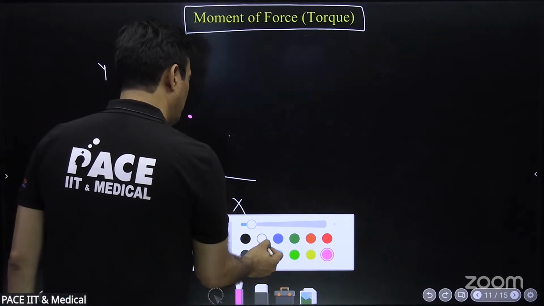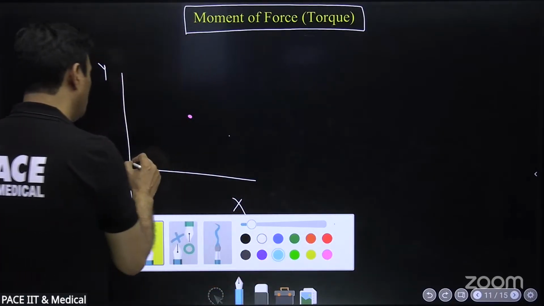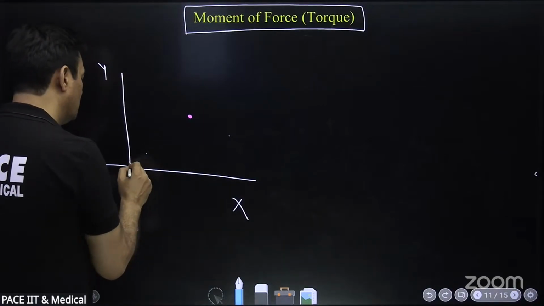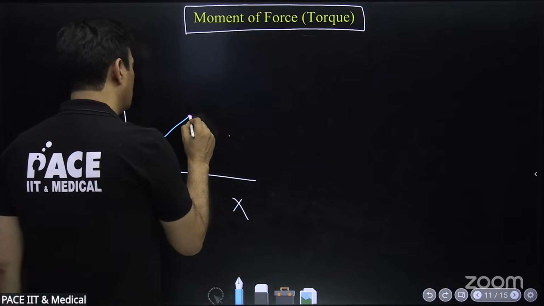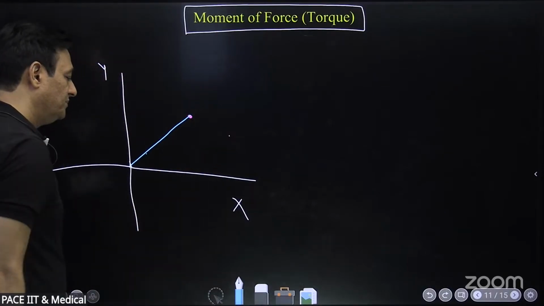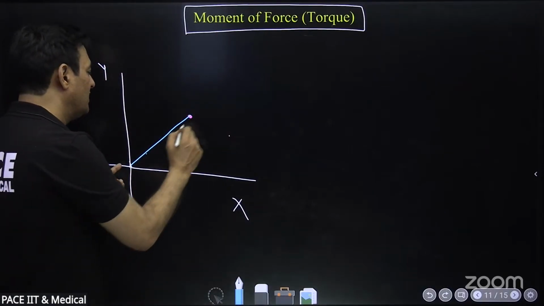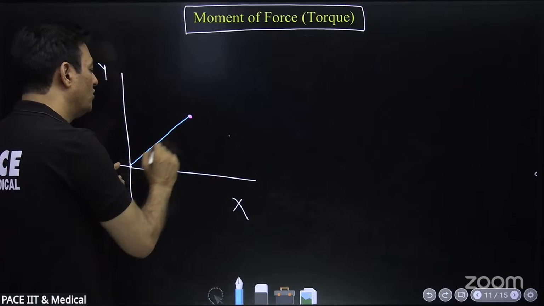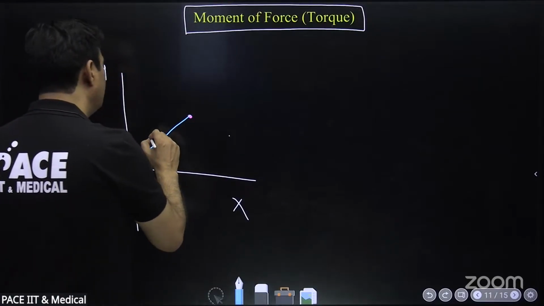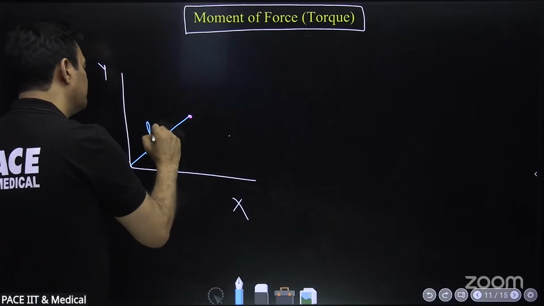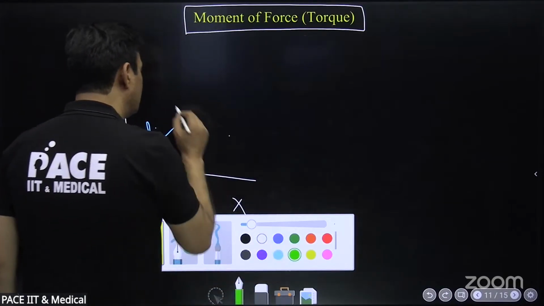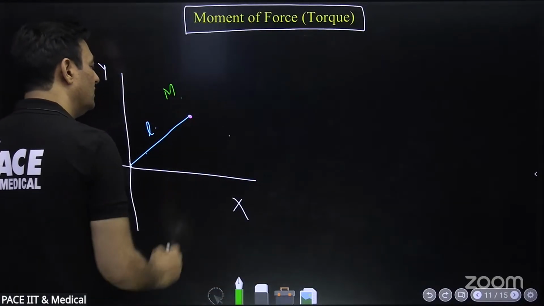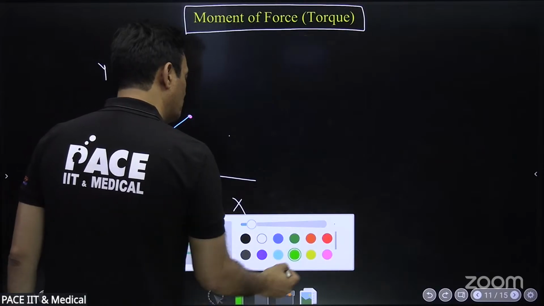And this point mass is connected to the origin like this through a rod. This is a massless rod. This blue color rod is a massless rod and it has some length L, suppose. And this is a point mass which has mass M, and I am going to apply some force on it.